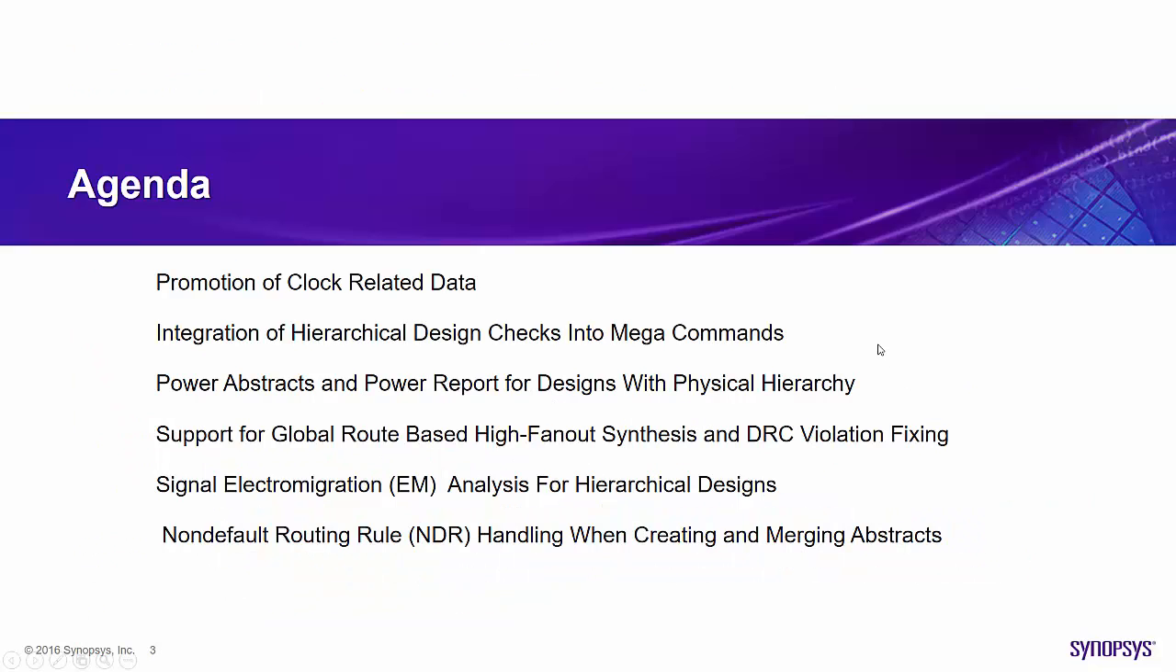This session covers a list of enhancements that are incorporated in the 2016.12 release: promotion of clock related data, integration of hierarchical design checks into mega commands, power abstracts and power report for designs with physical hierarchy, support for global route-based high fan-out synthesis and DRC violation fixing, signal electromigration analysis for hierarchical designs, and non-default routing rule handling when creating and merging abstracts.